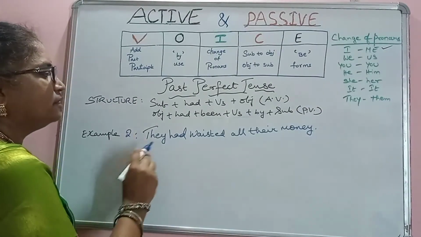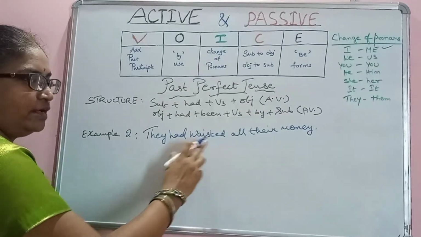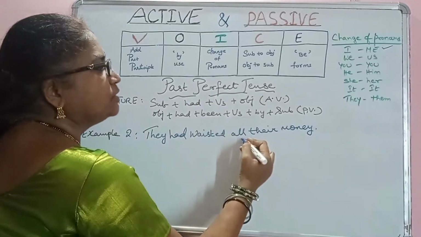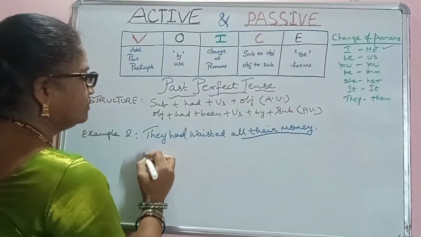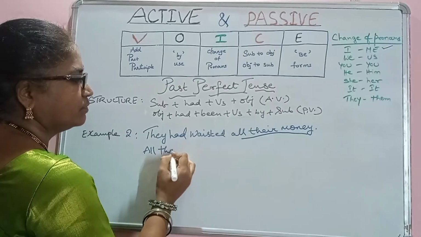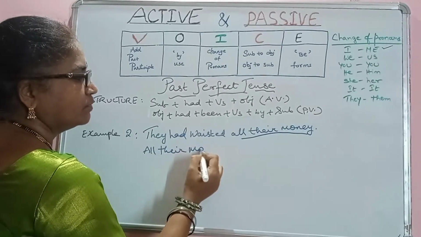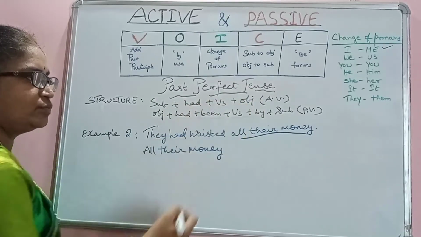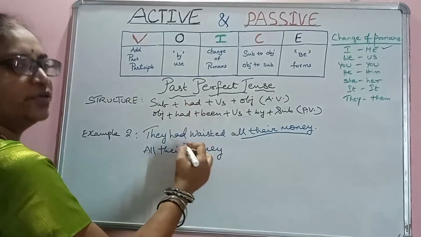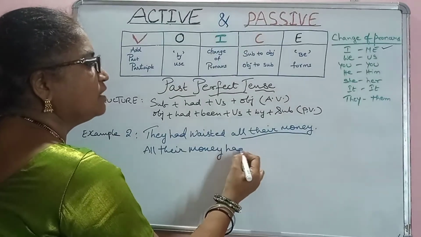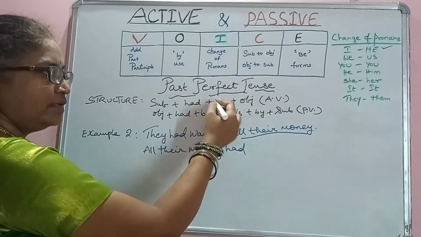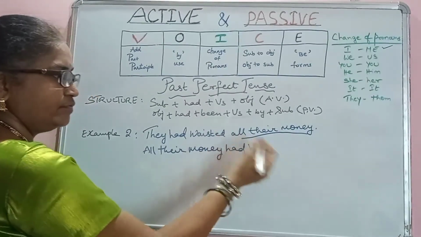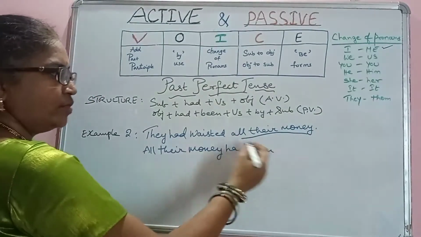Example: see here, they had wasted all their money. Now let's go to this, all their money had. Just see in this sentence in the active voice, the same had is mentioned over here. So apply had as usual. Had and been have to be used between had and wasted in the V3 form.